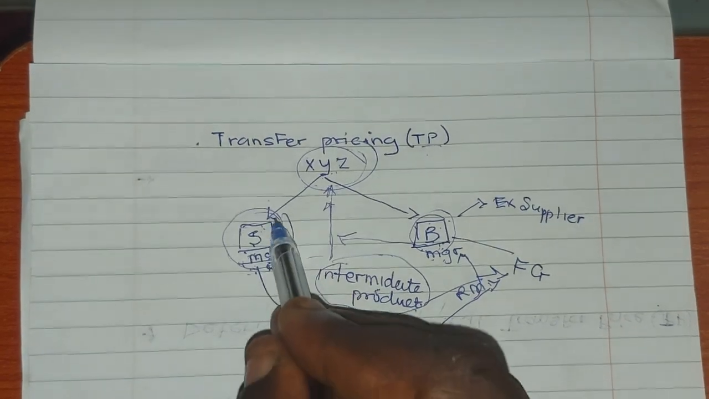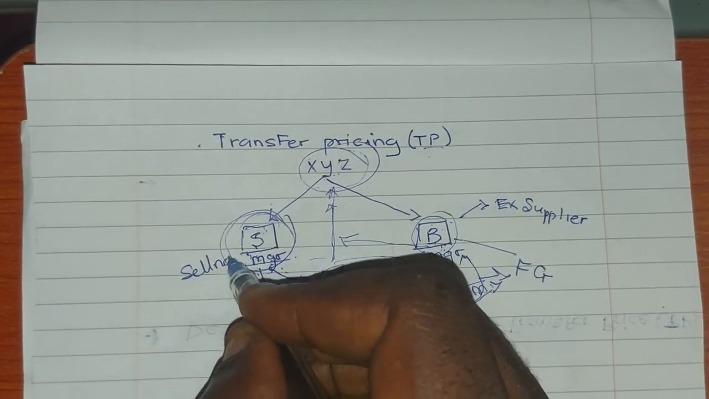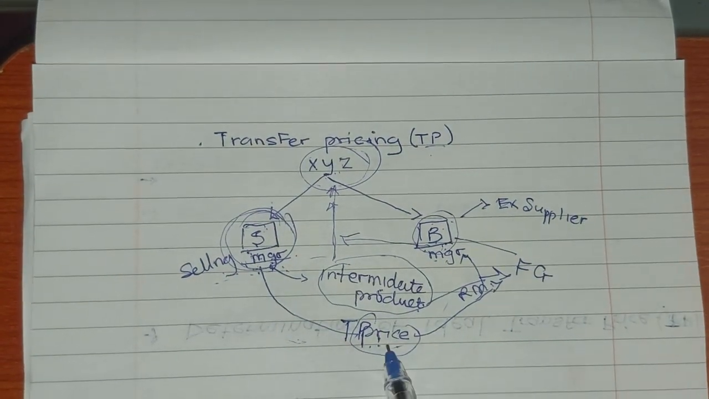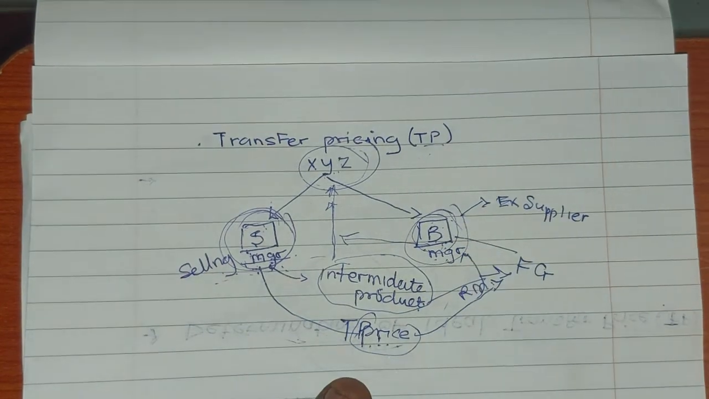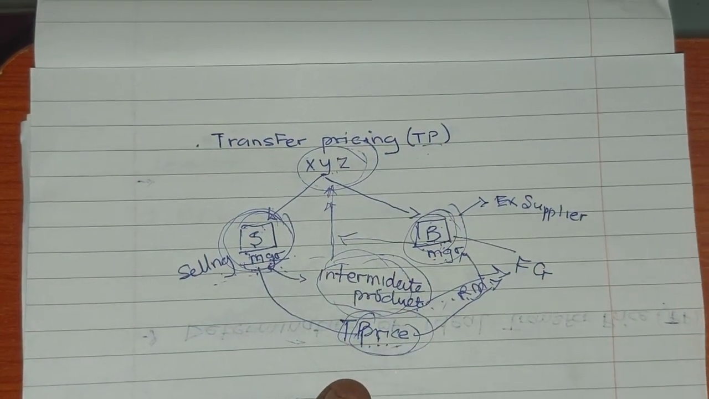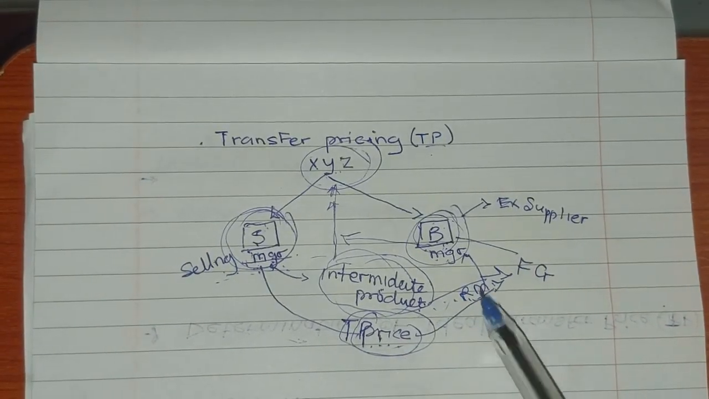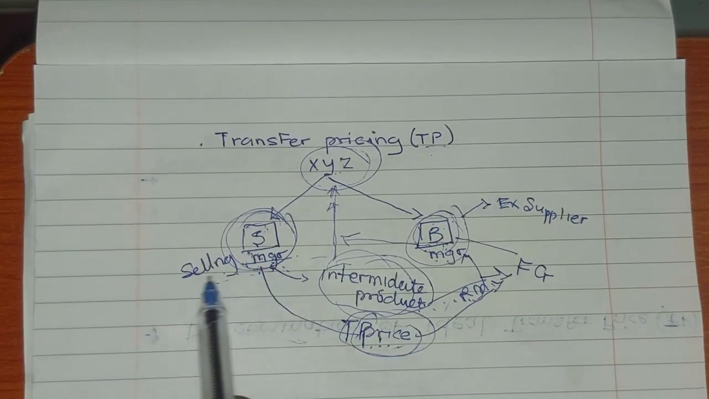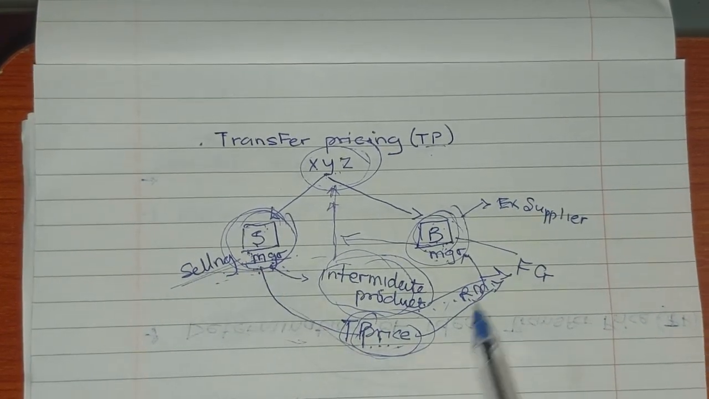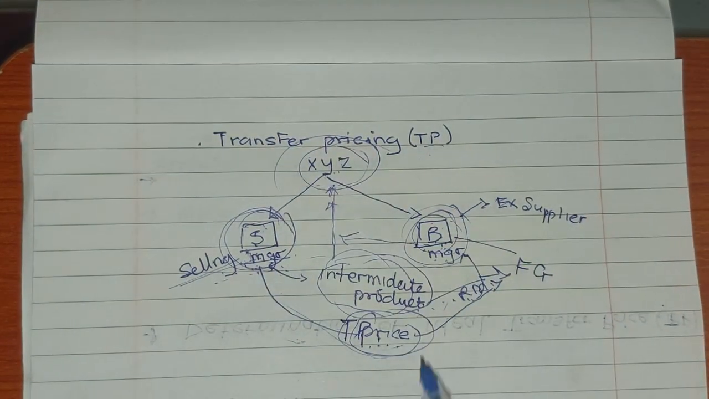So this one is called the selling division. The price at which it charges another division for an intermediate product, or for intermediate goods and services, the price at which a selling division charges another buying division of the same company, that's what we call the transfer price. Do you get it now? That is transfer price. Are you with me?